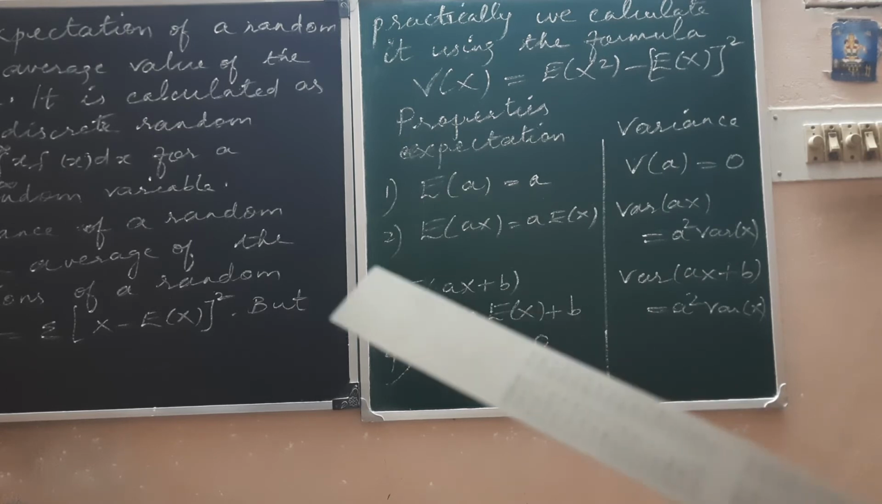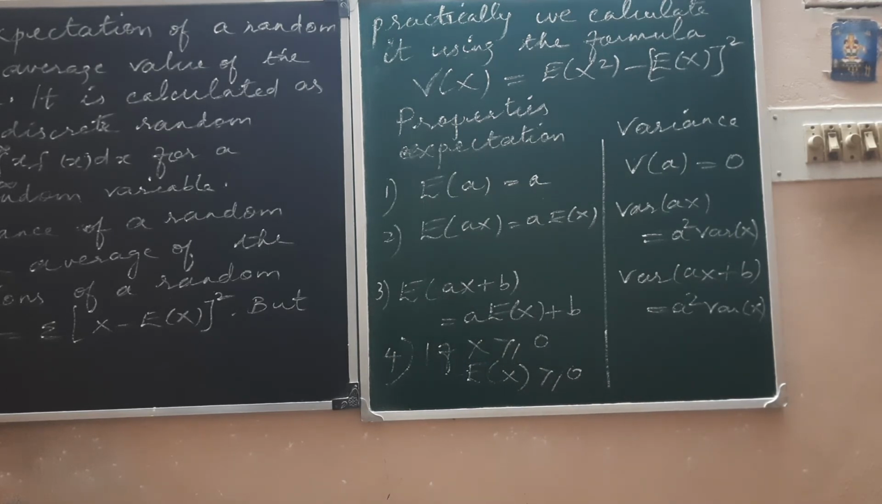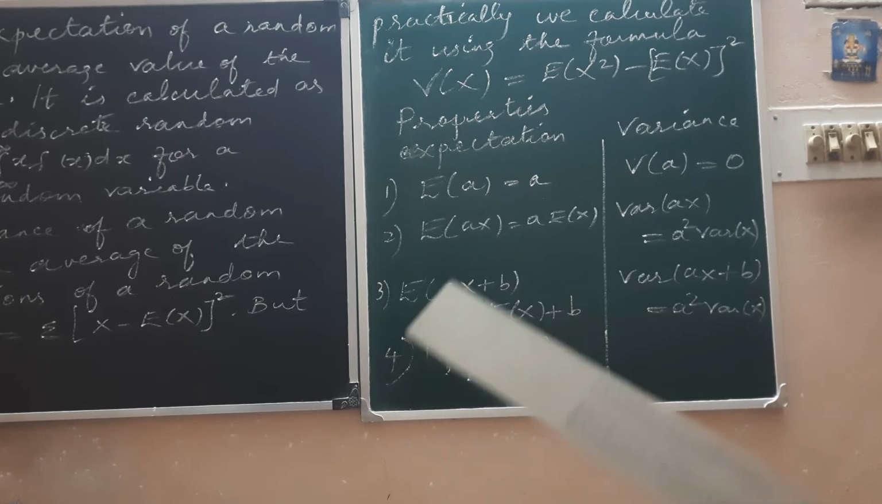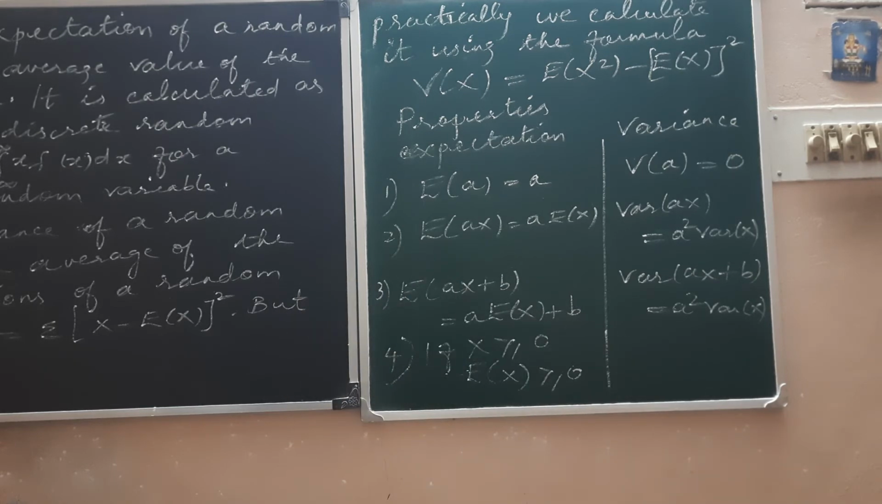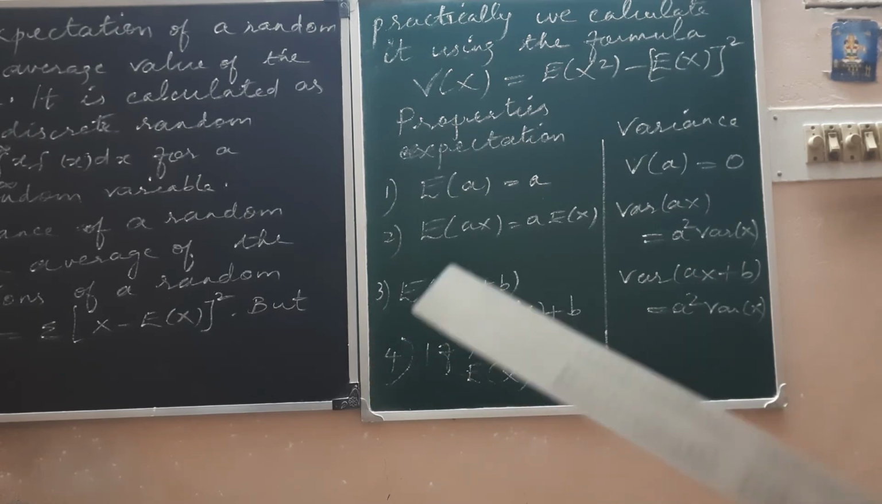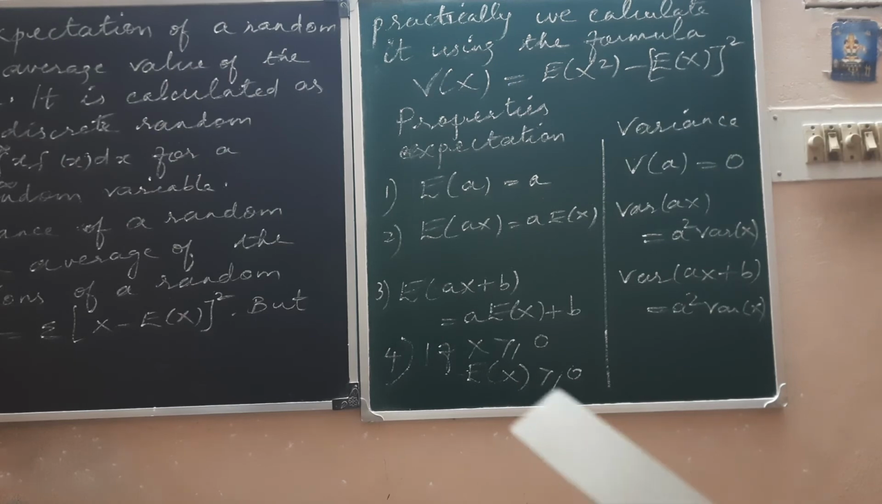And E of A into x is A into E of x. The constant can be taken out. So expectation of 3x will be 3 times expectation of x, like that. And then E of ax plus b will be A into E of x plus b. The same concept we apply: E of ax plus E of b. E of b is b itself because a and b are all constants. So that is how we get this answer.